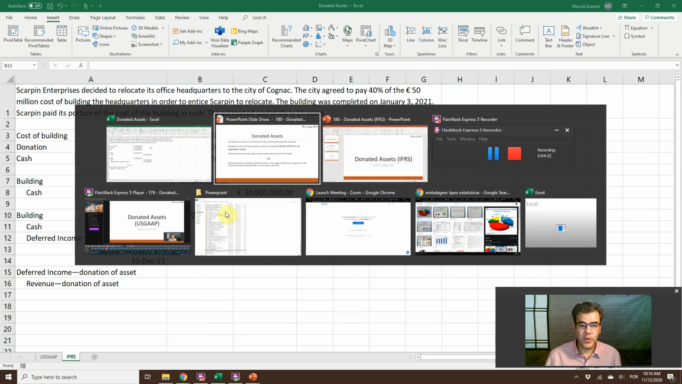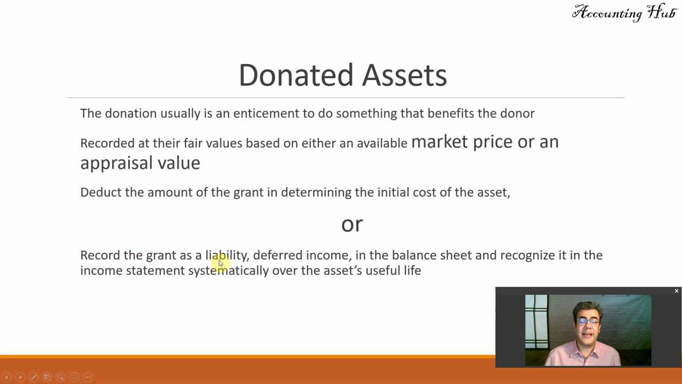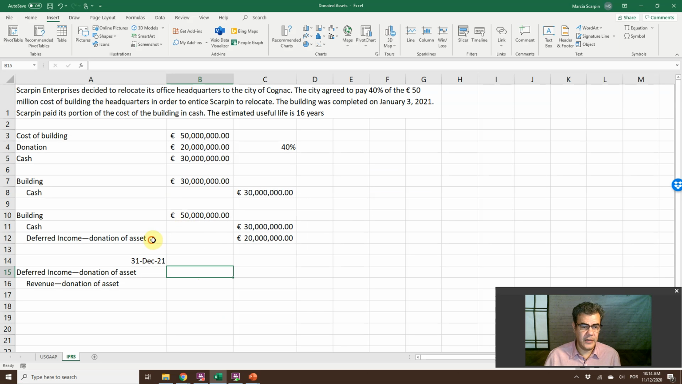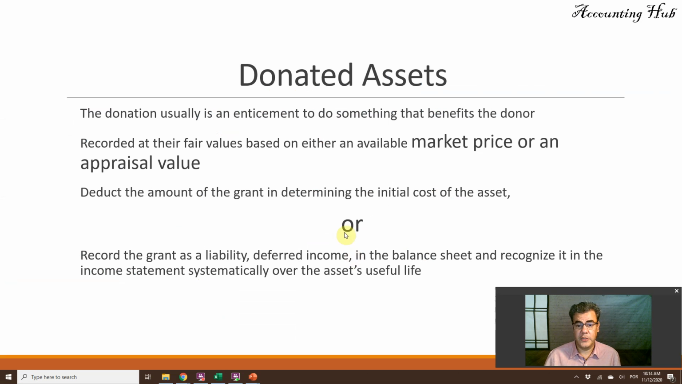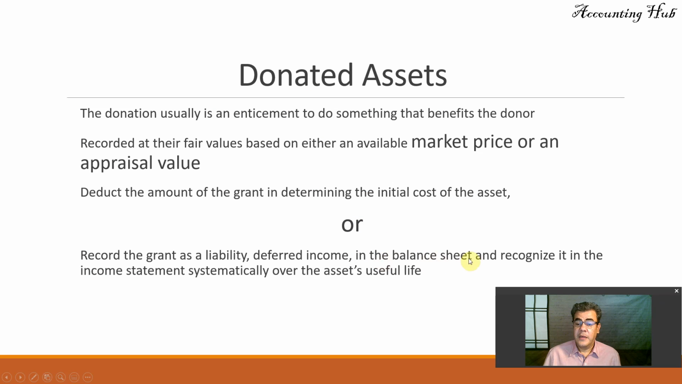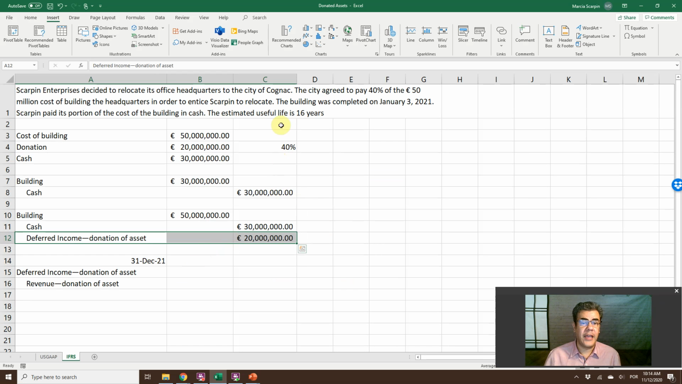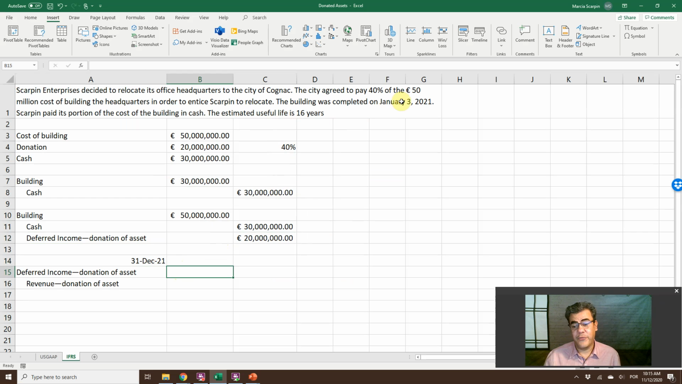Let's go back to our PowerPoint. Record the grant as a liability, deferred income. That is here, deferred income. Very good. And recognize it in the income statement systematically over the asset's useful life. So useful life, 16 years. First year, 2021, January 3rd. So we have 12 months.